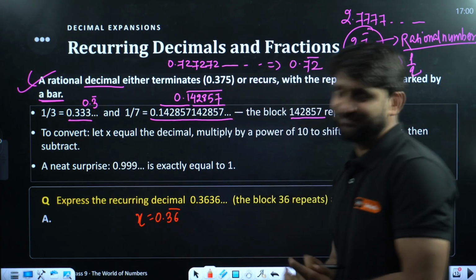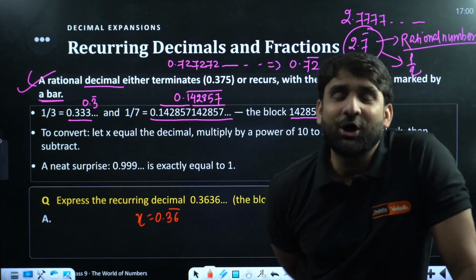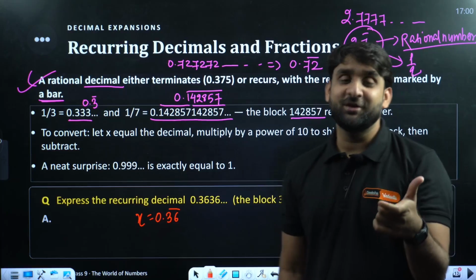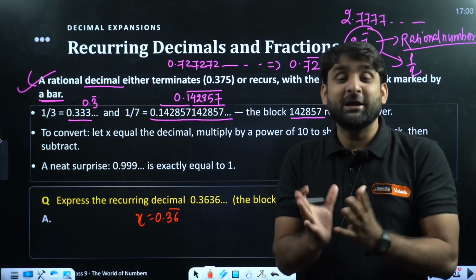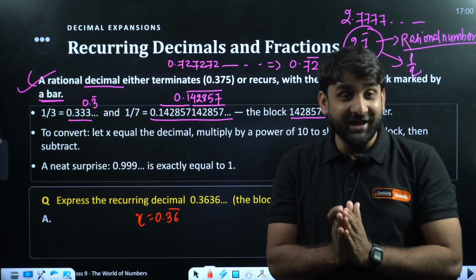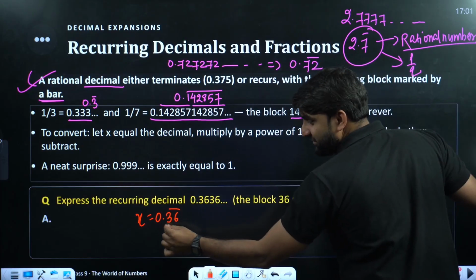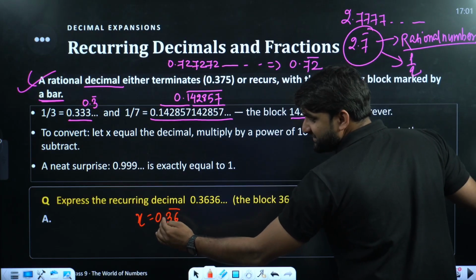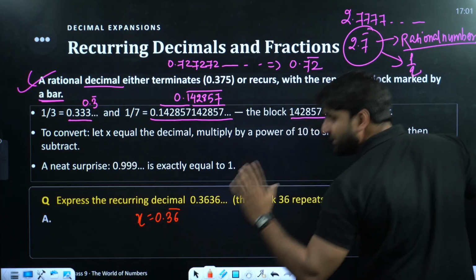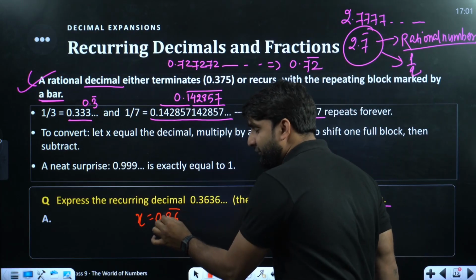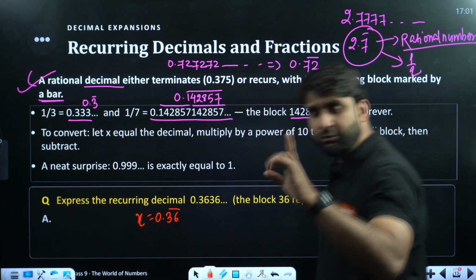0.3636 bar. Now my dear, how many digits are repeating after the decimal? 2 digits are repeating. If 2 digits are repeating, multiply completely by 100 on both sides. Why? Because after the decimal 2 digits are there, and we want to shift the decimal from left to right. For this we multiply, and if you want to shift the decimal from right to left, you have to divide by 100.